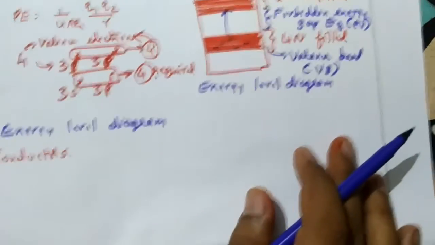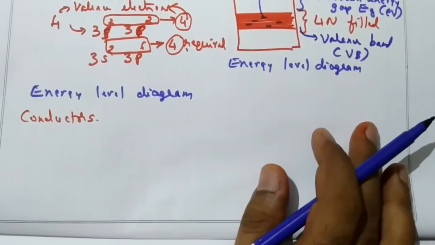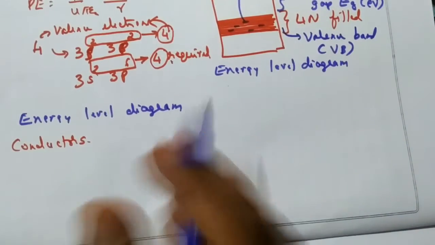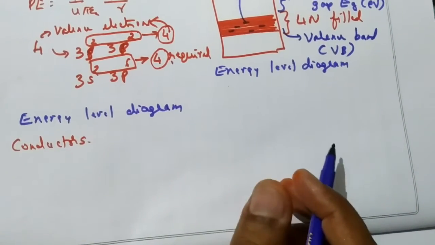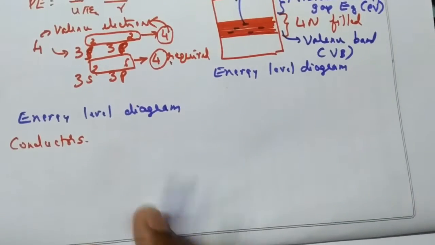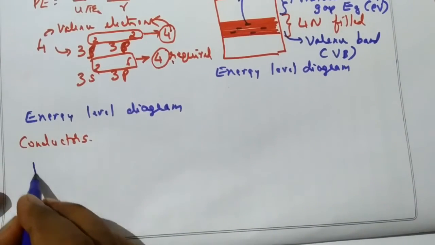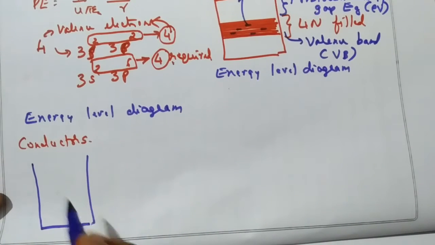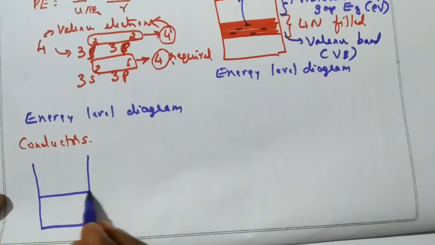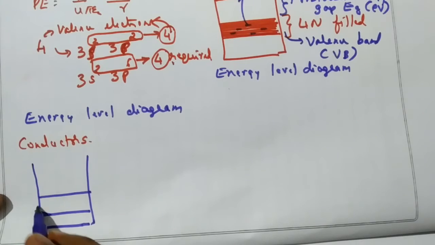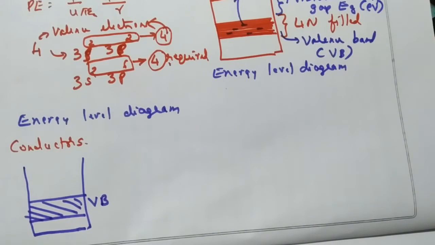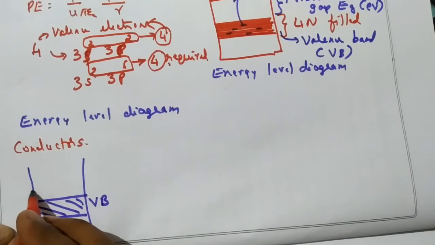Now, in the case of conductors, the electrons are already free, and those are called free electrons. Now, what about the valence and conduction band? They overlap, because the electrons are already in the conduction band. So let us say this is the valence band, and the conduction band will be this.